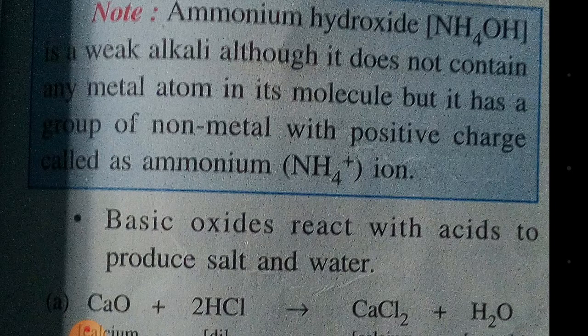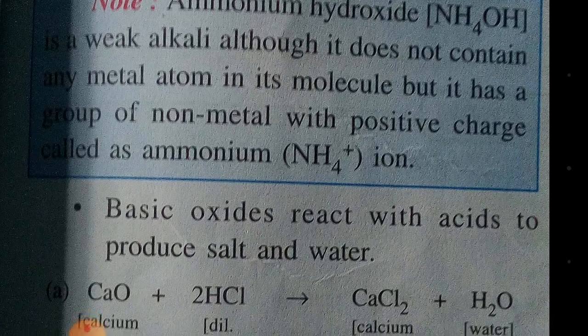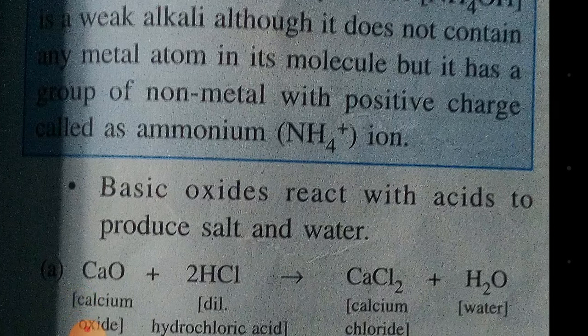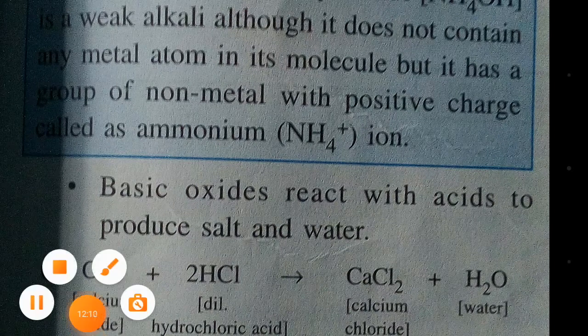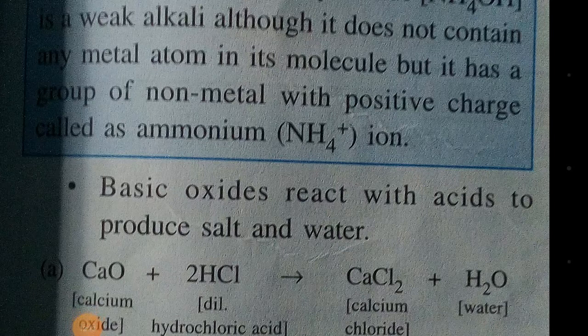So basic oxides react with acids to produce salt and water. Now how do we get basic oxides? When metal comes in contact with oxygen, with heating, it forms metallic oxides or basic oxides. By the decomposition of metal carbonates or metal nitrates we also get metallic oxides or basic oxides. Then when these basic oxides react with acids, when you put acid over them, salt and water is formed.